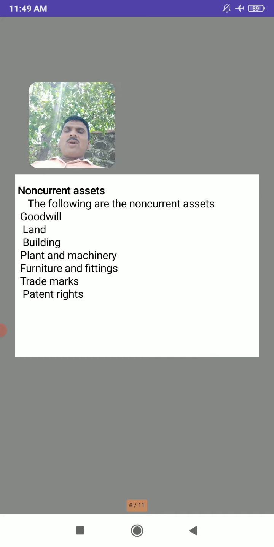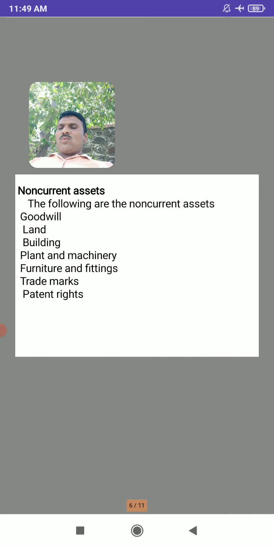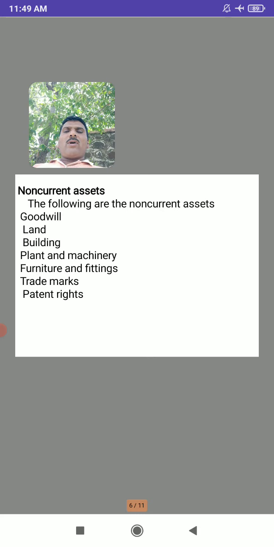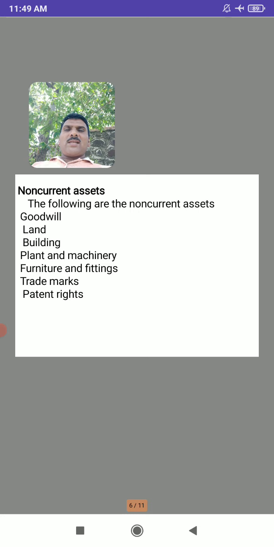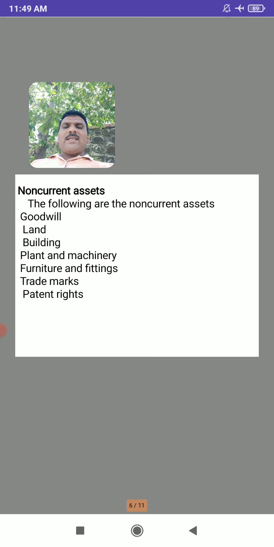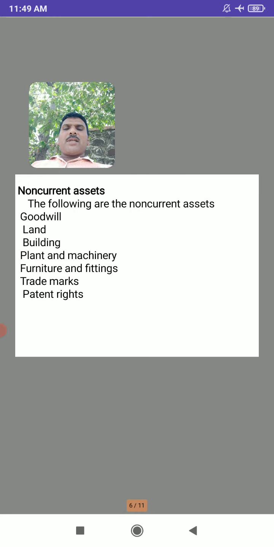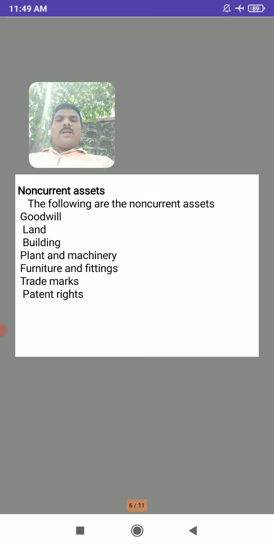So now non-current assets. So here there is a list of non-current assets. The following are the non-current assets. So first one is goodwill. Goodwill is a non-current asset, and it is also called an intangible asset. Land, building, plant and machinery, furniture and fittings, trademarks, patents, rights. So these are the tangible assets.